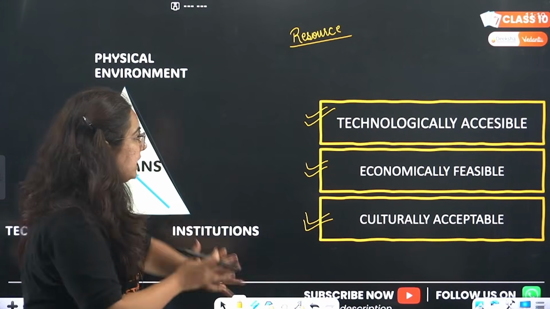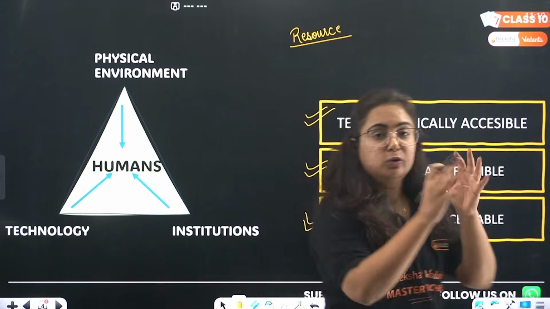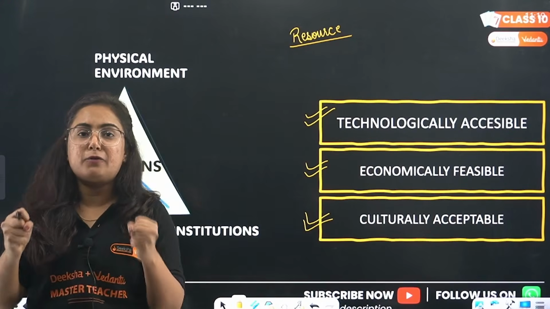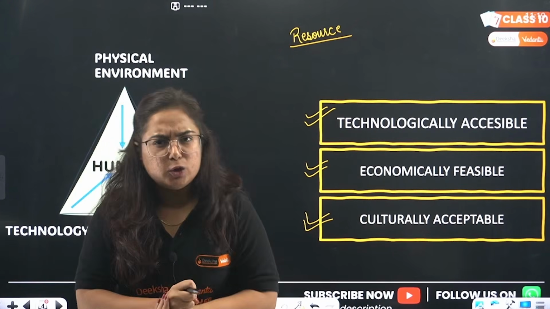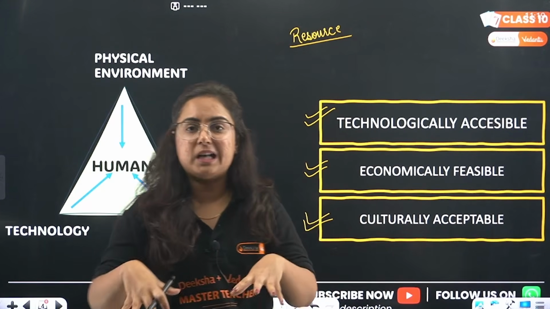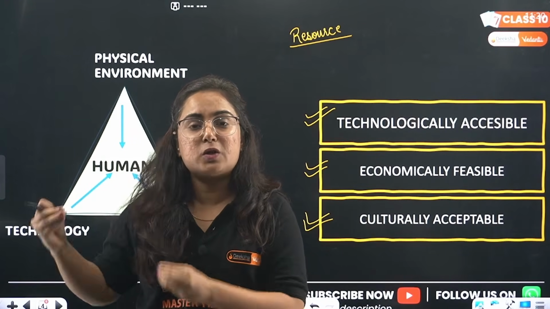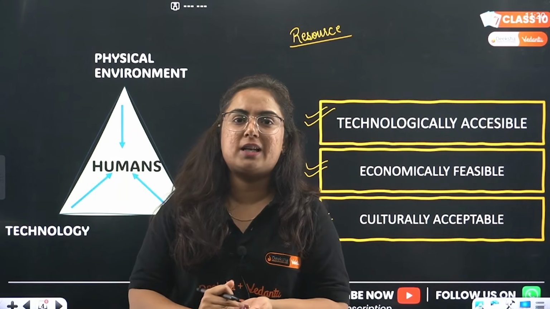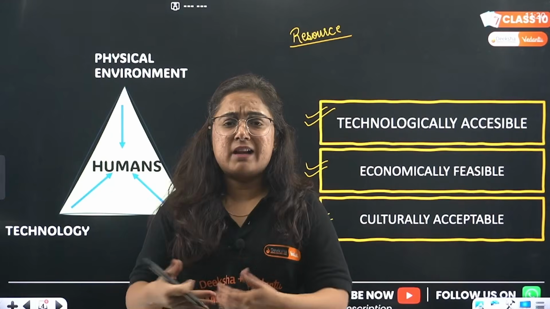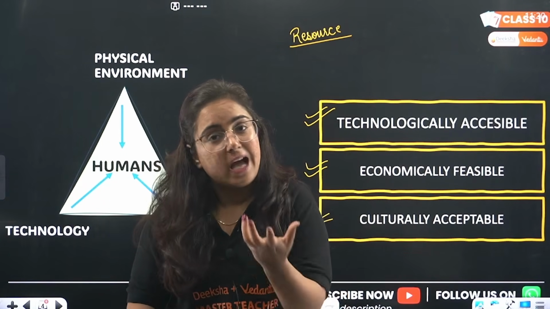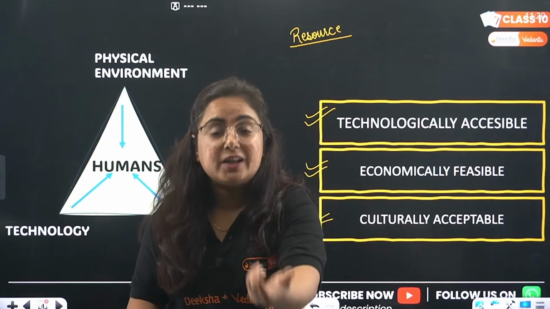The first thing, technologically accessible: you know that India imports uranium in large quantities from other countries. Why don't we have uranium? We do, beta. In the Ladakh region, we got to know that we have deposits of uranium. Then why are we not extracting and using it, and rather spending money buying it from other countries? Because we don't have the technology to access that resource.